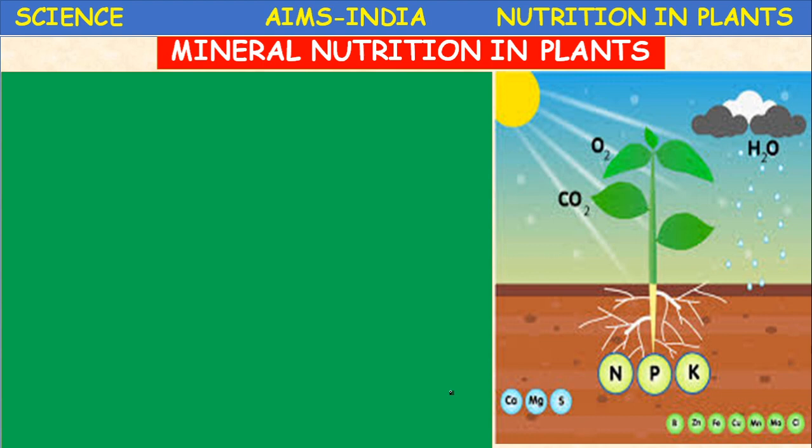Mineral nutrition in plants. Plants require some minerals like carbon, hydrogen and oxygen. They are primary elements: carbon, hydrogen and oxygen. And the secondary and important elements which are required for growth are nitrogen, phosphorus and potassium. So total mineral salts or mineral nutrients can be divided into major elements and micro elements.